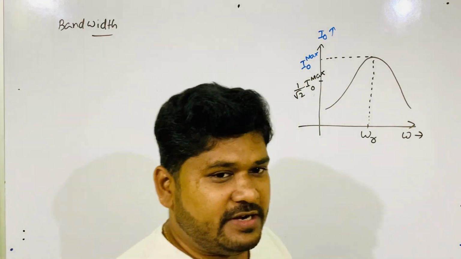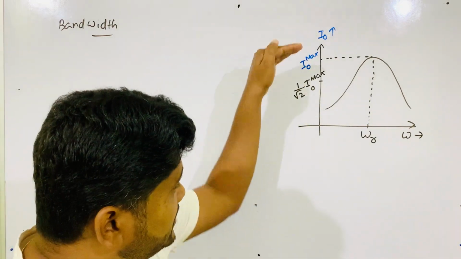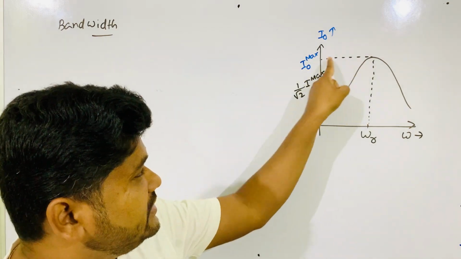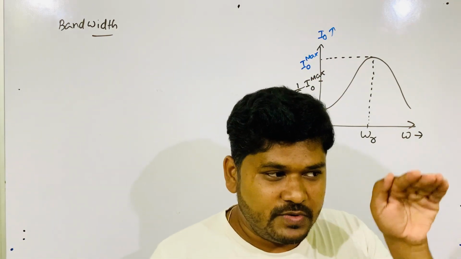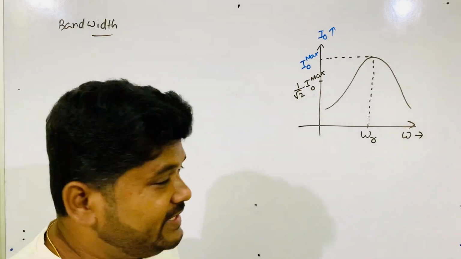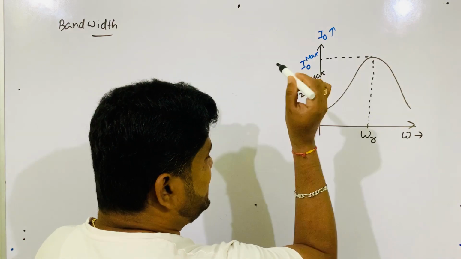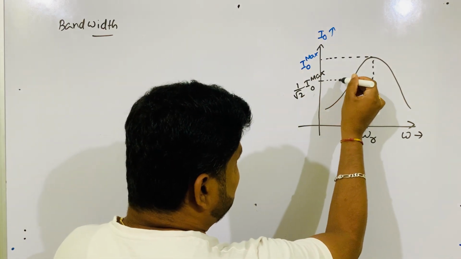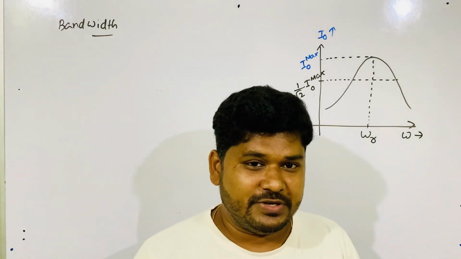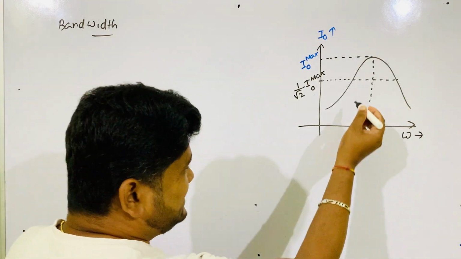1 by root 2 of I naught max. Now you come down to 1 by root 2 times the I naught max. So if you come down to this value, this value happens at two frequencies. Which two frequencies? At this frequency,